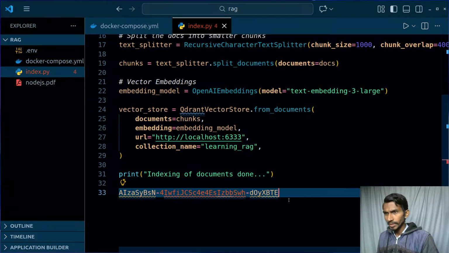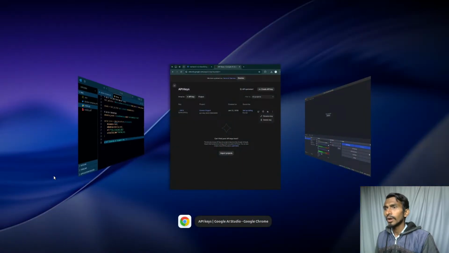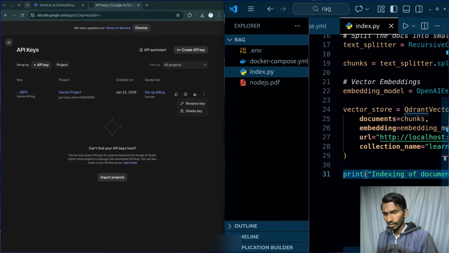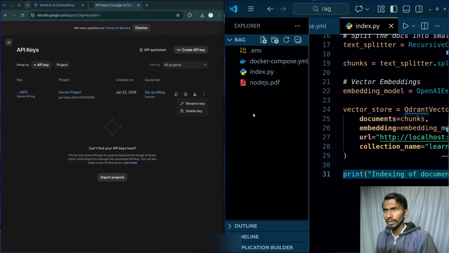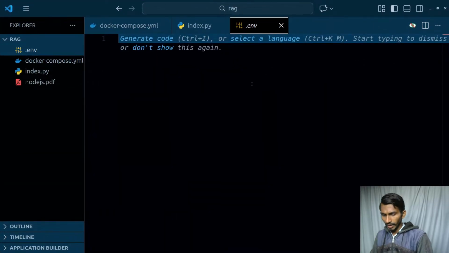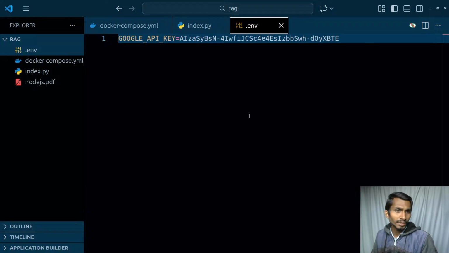Control V. This is the API key that I got. Okay, never mind. But that means I'm getting the API key. Once I got the API key, I should be able to call that as well. So let's do one thing. I'm going to be creating an environment variable. I already have that. And inside this, Google, I hope this is going to be the name. I will change the name if that's not right. I will paste this API key, and then I will delete this API key.